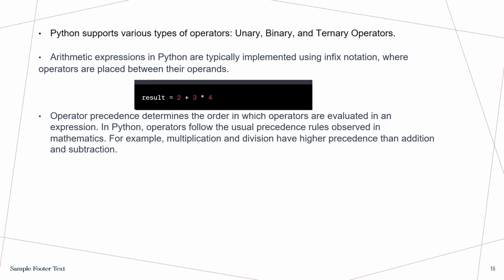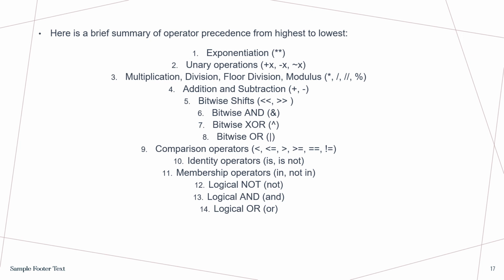Operator precedence determines the order in which operators are evaluated in an expression. Python follows the usual precedence rules observed in mathematics. For example, multiplication and division have higher precedence than addition and subtraction. So here's a brief summary of operator precedence from highest to lowest. I'm not going to go through all of that, but here's the list just in case.